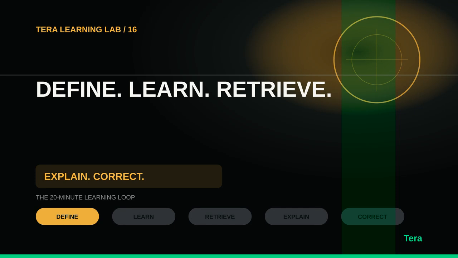Here is the entire method in one portable sequence. The final scene turns the whole system into one portable template. First, define the result you want to produce. Second, learn only enough to build an accurate starting model. Third, retrieve without looking. Fourth, explain it in simple language. Fifth, correct specific missing or mistaken links. Then schedule short reviews for tomorrow, Day 3, and Day 7. The loop works across subjects because it focuses on what learning must eventually support: remembering, understanding, applying, and correcting.